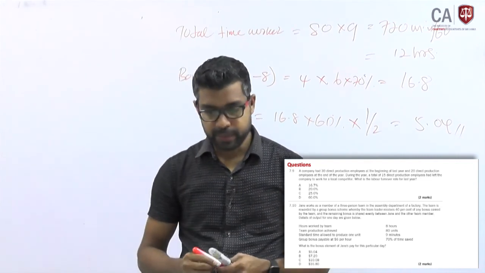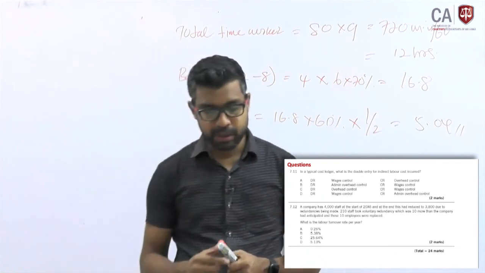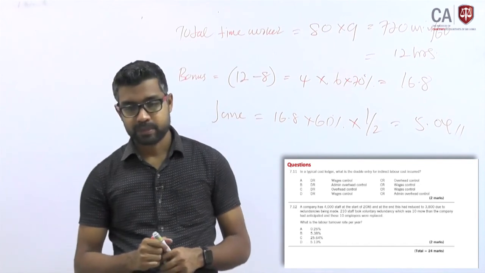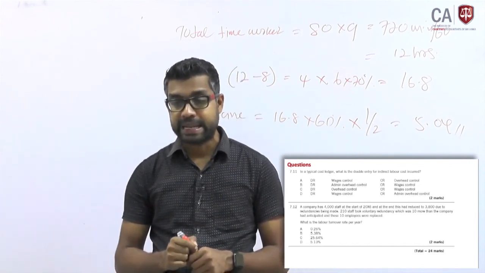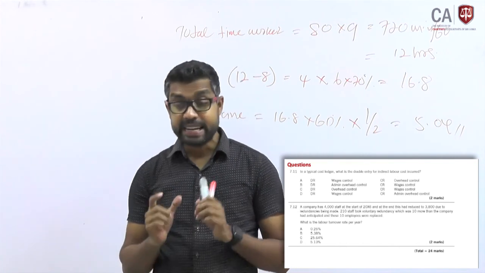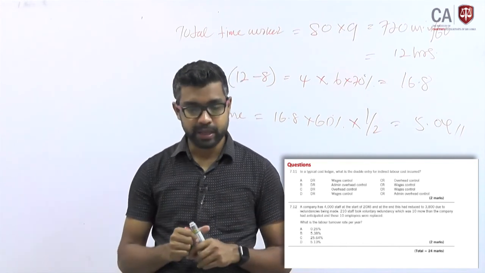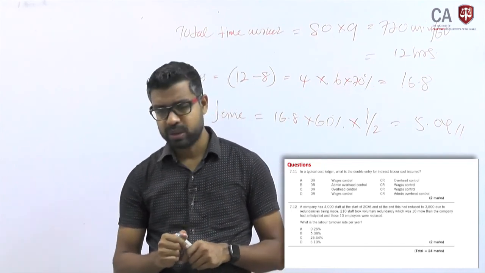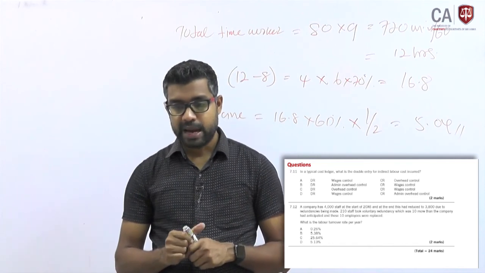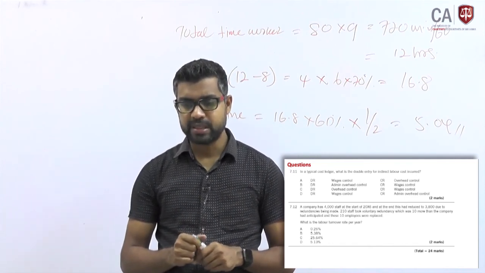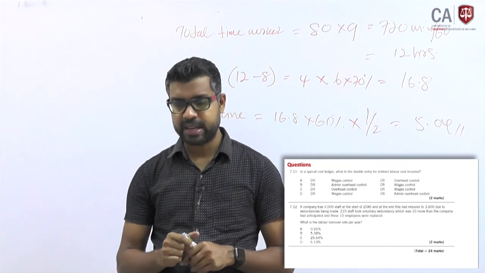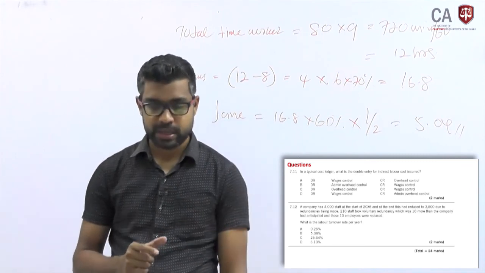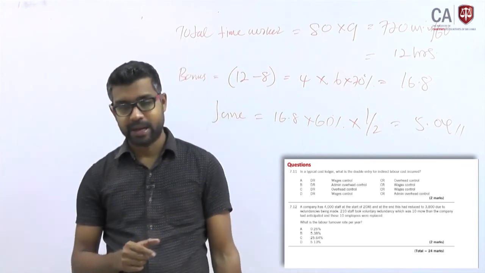The correct answer is A. Question number 11. In a typical cost ledger, what is the double entry for indirect labor cost? Wages control account debit, overhead credit, no, it should be the other way around. Admin overhead control debit, wages control credit, no. Overhead control debit, wages control account credit. So that is the correct answer.